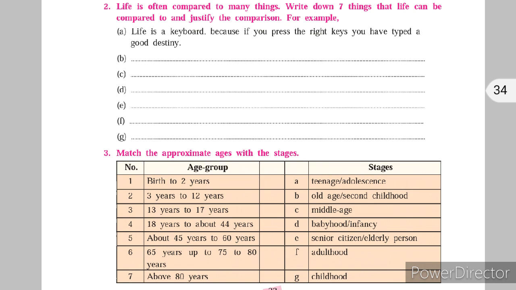Next is about 45 years to 60 years. What stage of life comes here? It is middle age. Next, 65 years up to 75 to 80 years. What is it? Senior citizen or elderly person. And the last one, above 80 years. What is it? A second childhood or old age. So friends, this was about the warming up activities. I hope that you have understood.